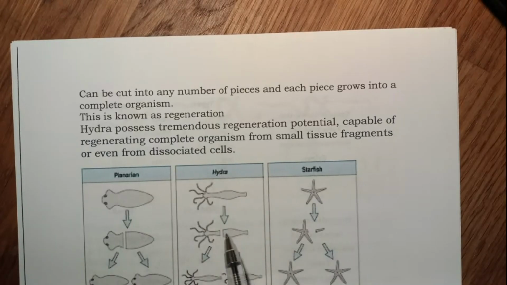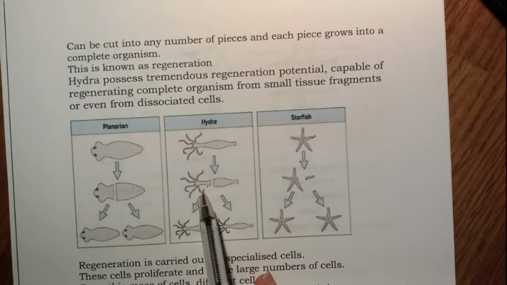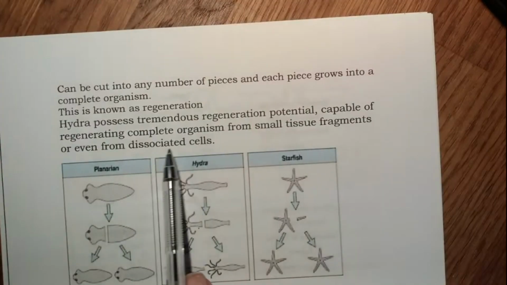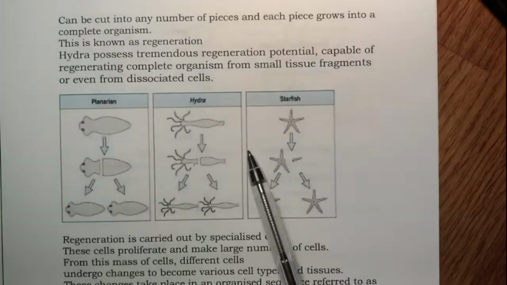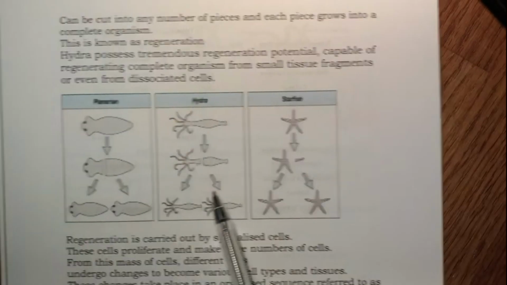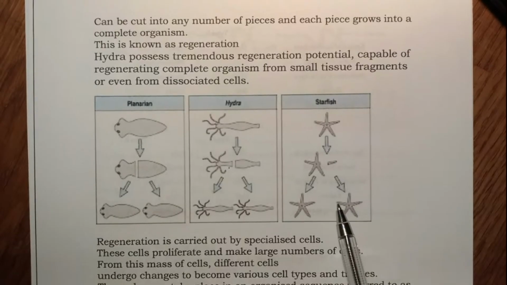So not just a piece of the Hydra body, but even a small piece of tissue or even the separated cells can give rise to a new organism in Hydra. The other examples are Planaria and starfish.